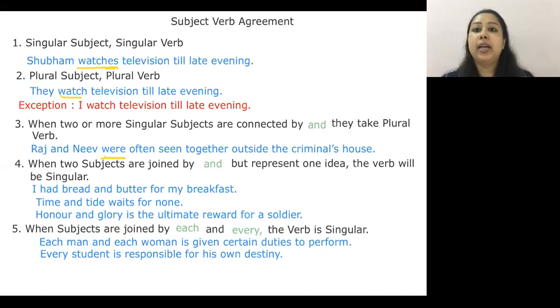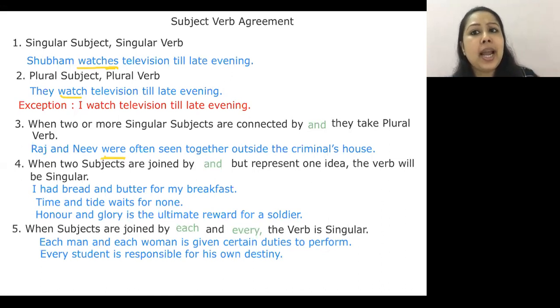Absolutely fine. Fourth one. When two subjects are joined by and but represent one idea, the verb will be singular. Now see here, Raj and Neev were often seen together. Raj and Neev are two different people who were spotted outside the criminal's house. Okay, they are not one idea.